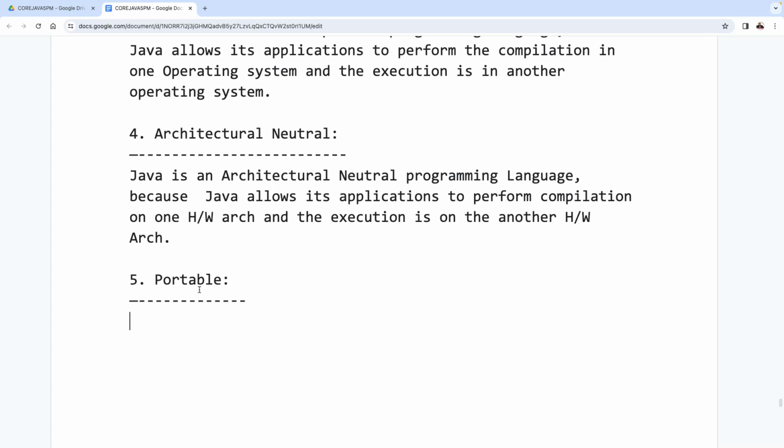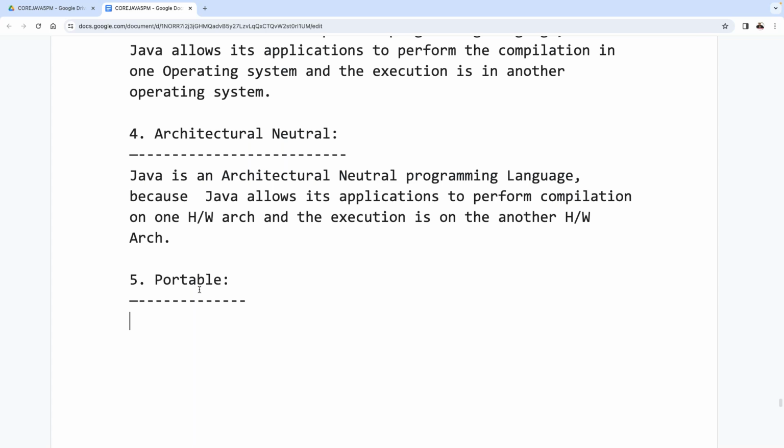Similarly, a Java program is a portable program. No other concept. How can you say that a Java program is portable? Maintain the same Java program. We can switch from one operating system to another operating system. We can switch from one hardware system to another hardware system. But the Java program is portable or not? Understand my point?